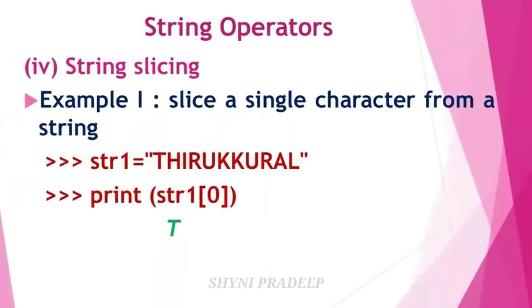Let's see one example. Slice a single character from a string. One example is given. str1 is equal to Tirukural. Here you have to print str1[0]. In the 0th index value, which character is present? T. So it will be printed on the output screen.